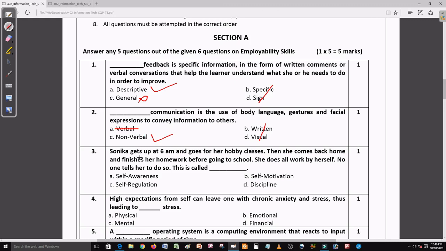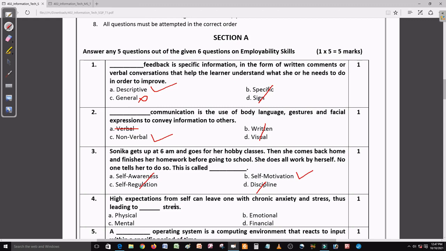Now come to question number 3. Sonika gets up at 6 a.m. and goes for her hobby classes. Then she comes back home and finishes her homework before going to school. She does all the work by herself. No one tells her to do so. So what do we call it? Discipline, no, discipline is not the right answer. Self-regulation, self-awareness, no. Self-motivation is the right answer.